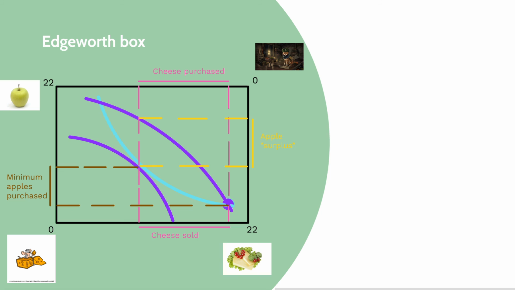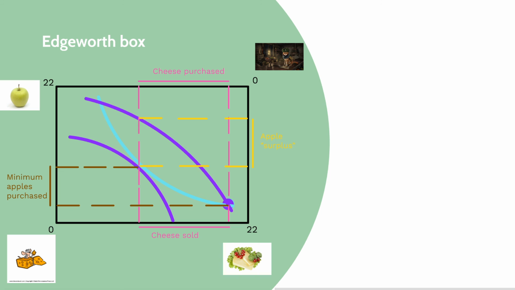So if we go and look at higher indifference curves, bits that refer to higher levels of utility, at that point there will be an indifference curve that represents a higher level of utility for the other person, and they will touch at a tangency, and that will give an efficient trade.